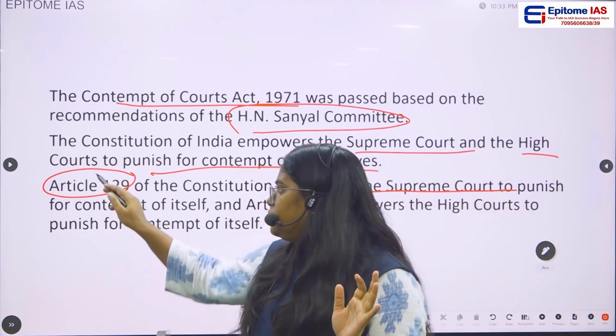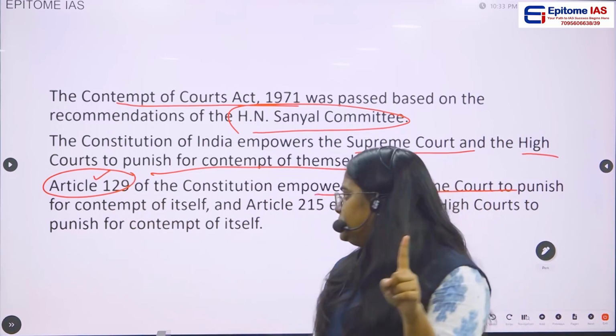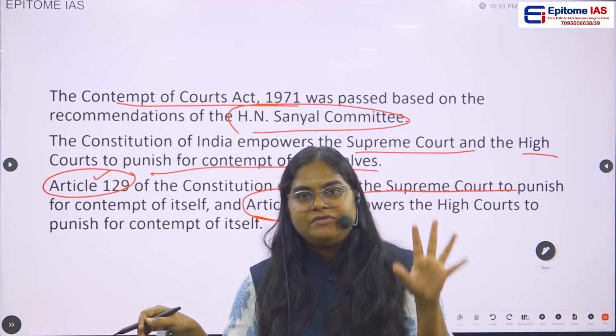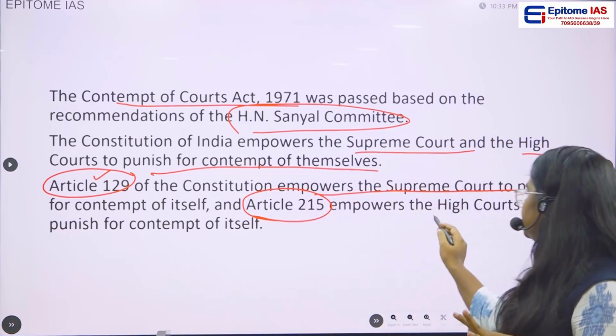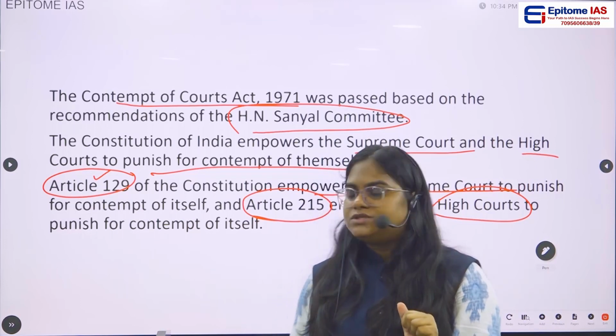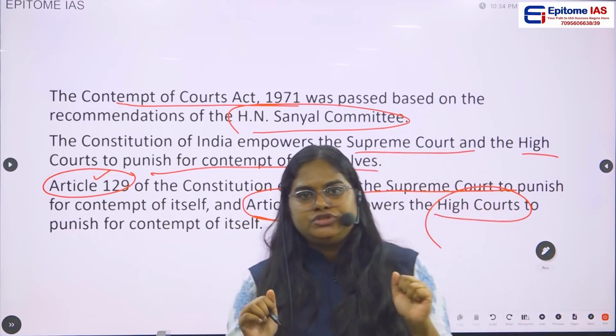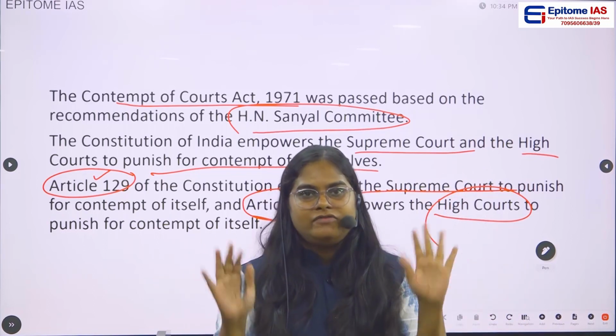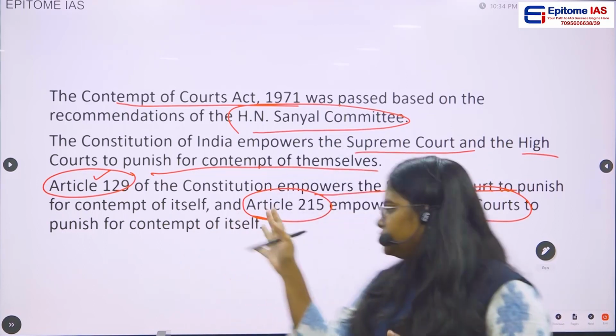Article 129. And if you see here, Article 215, it empowers the High Court to punish for the contempt of High Court. So technically, the Constitution of India empowers both Supreme Court and High Court for the contempt of themselves. So that's the thing.